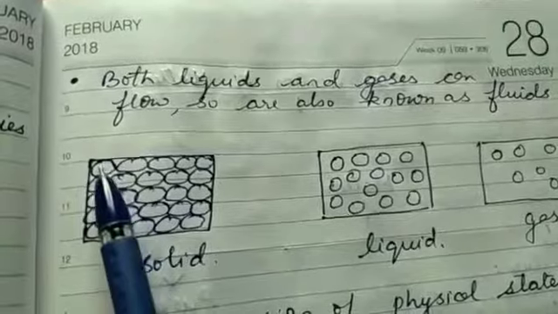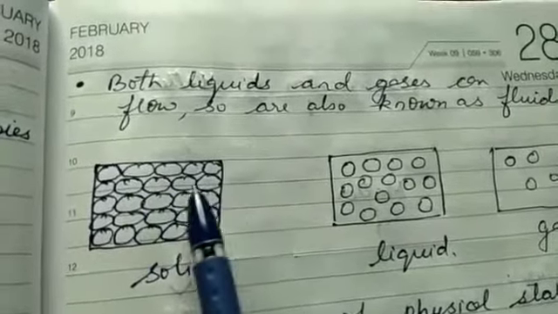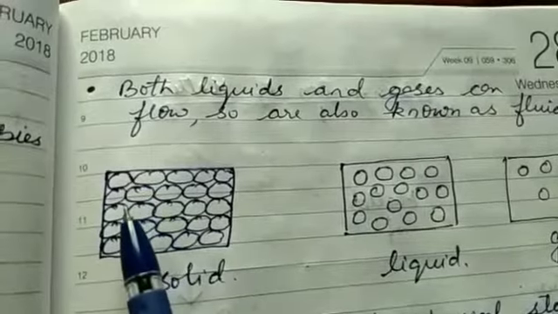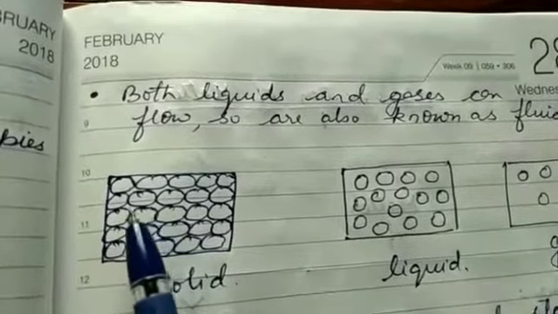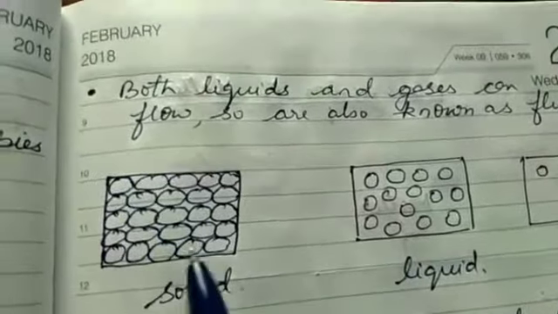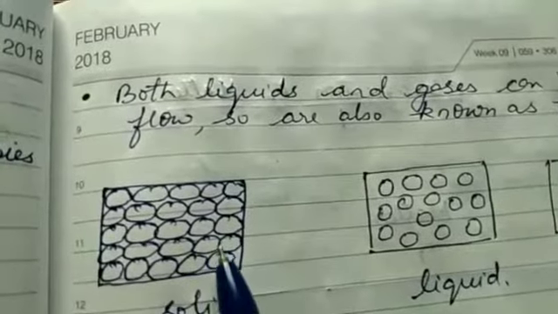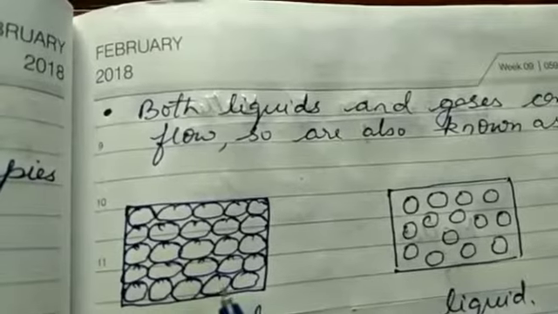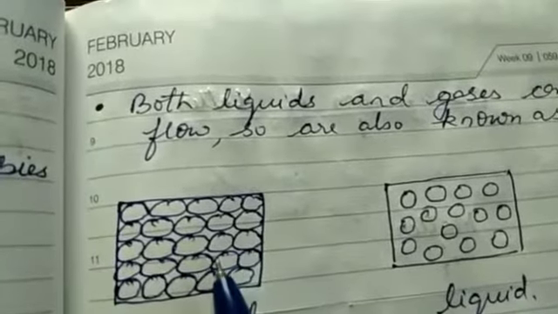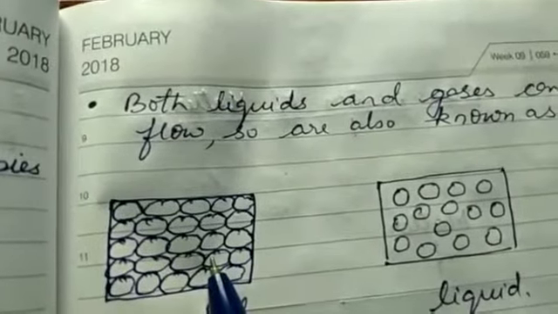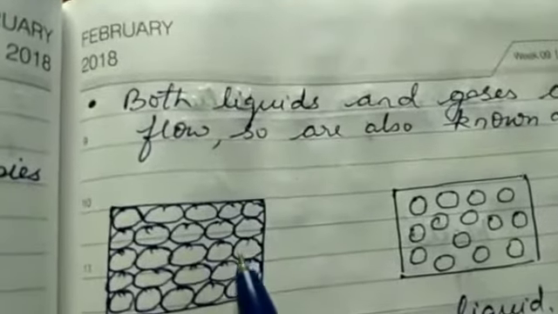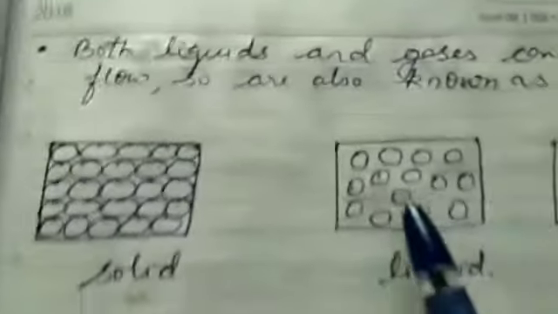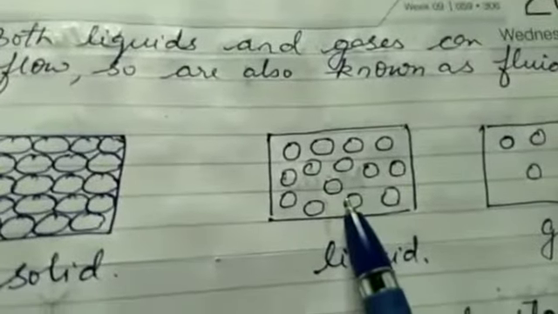You can see that the particles are compactly arranged. They do not have much intermolecular space between them, but still some space is there, which is known as void. Why are they having compact arrangement? As I have already told you, they have strong intermolecular forces between them, due to which the particles are held closest to one another. Now when these intermolecular forces become weaker, the particles move away from one another, and this is the arrangement of particles in liquids.